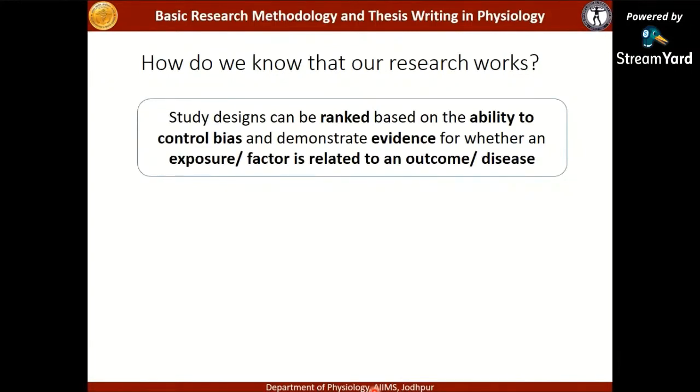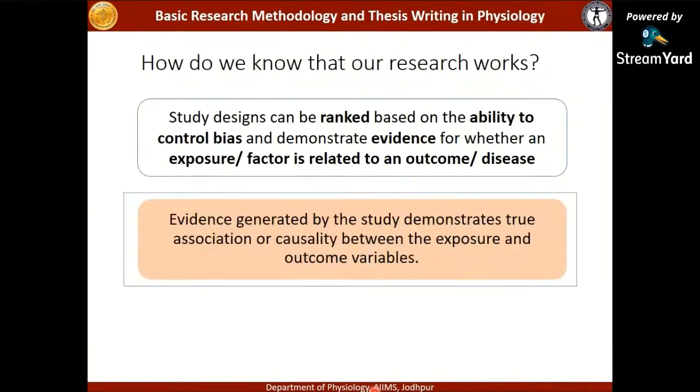Study designs can be ranked based on the ability to control bias and to demonstrate the evidence for whether an exposure is related to the outcome or a factor is related to the disease. The evidence generated by the study demonstrates true association or causality between the exposure and the outcome variables.